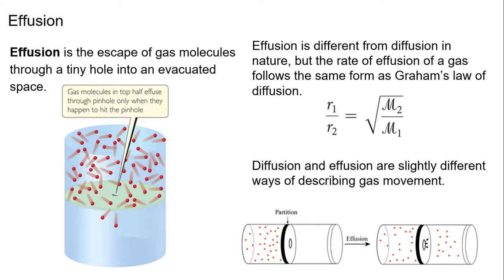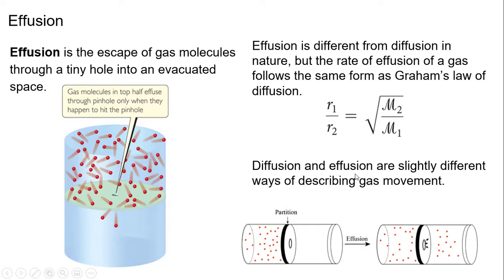So now we cover effusion. Effusion is the escape of gas molecules through a tiny hole into an evacuated space. But this has nothing to do with collisions, so this is the difference with diffusion. But we will use the same equation, which will be on the next page, for both diffusion and effusion. Effusion is different in nature, but the rate of effusion of a gas follows the same form as Graham's law. So we're going to cover this on the next page.